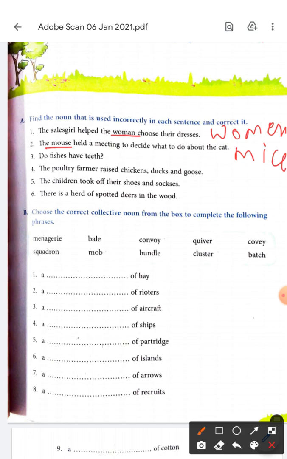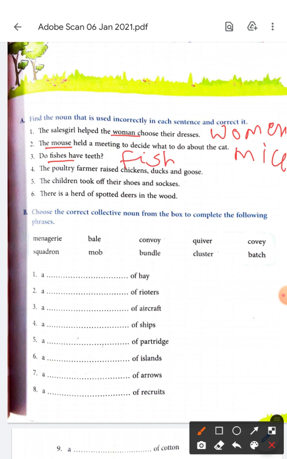Do fishes have teeth? What's wrong here? Fishes is not used. It will be fish. It's only fish. Even if we use it as a plural, it has to be fish.